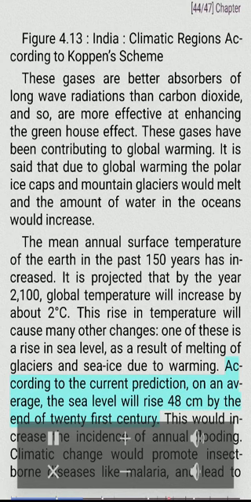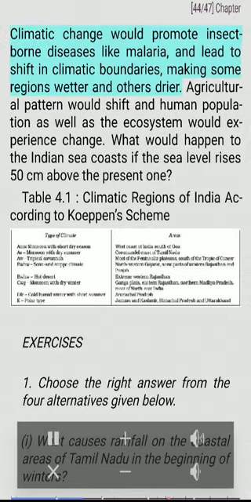According to the current prediction, on an average, the sea level will rise 48 centimeters by the end of 21st century. This would increase the incidence of annual flooding. Climatic change would promote insect-borne diseases like malaria, and lead to shift in climatic boundaries, making some regions wetter and others drier. Agricultural pattern would shift and human population as well as the ecosystem would experience change. What would happen to the Indian sea coasts if the sea level rises 50 centimeters above the present one? Table 4.1. Climatic regions of India according to Köppen's scheme.